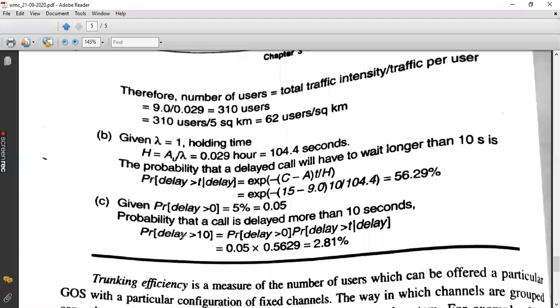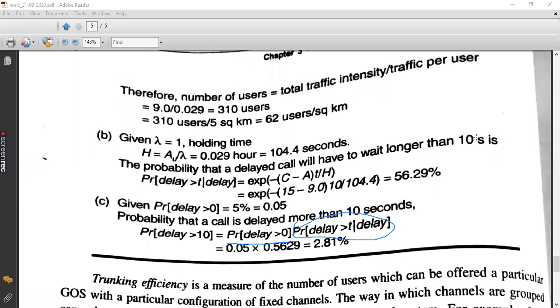It is given by probability of delay greater than 10 is equal to probability of delay greater than 0 into probability of delay greater than t given delay. Already the second term is found out from the second part of the question, isn't it? The second term, that is the conditional probability, is already given. Now this term we are going to multiply with probability of delay greater than 0, which is already given in the question, that is 0.05.